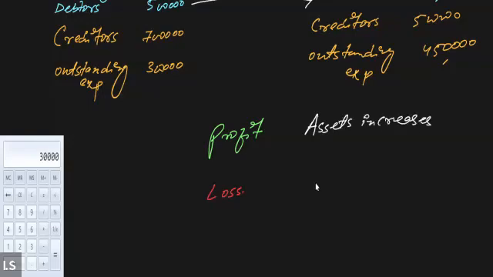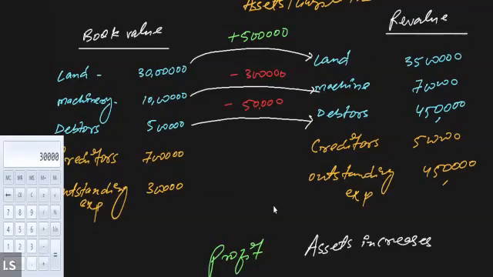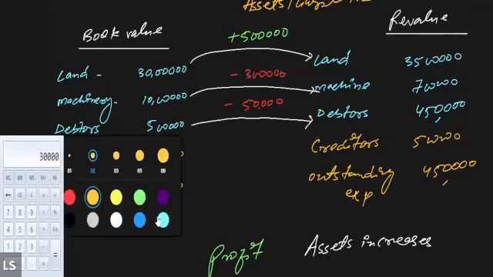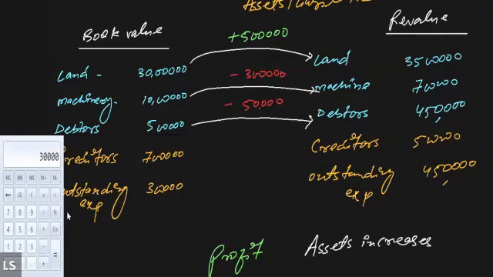And if the value of the assets decreases, then it will be considered as a loss. Simple. Now when it comes to liability, it is just the opposite of the asset. When the value of the liability reduces, this is a favorable sign for the business. You can say it is considered a profitable situation for the business.